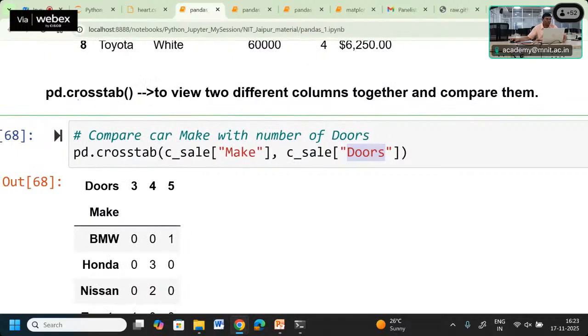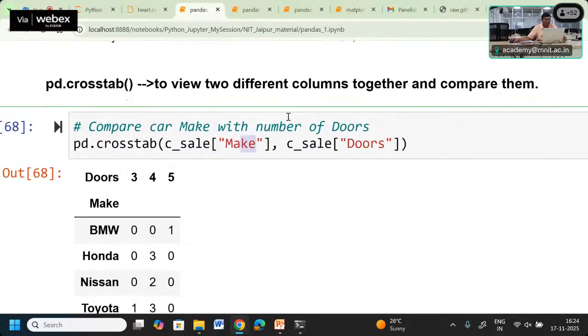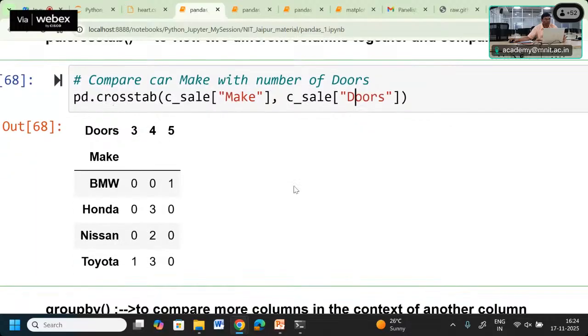So for that comparison we are going to use the crosstab. Crosstab will take two different columns and try to compare them together. So now here you can see make and door were taken and they are going to be compared.